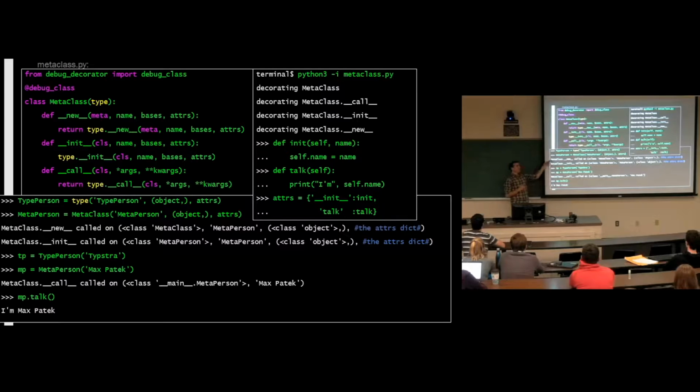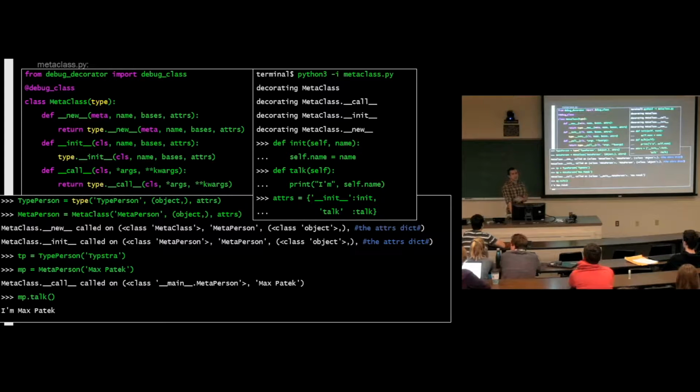So what have we got here now? We've got some, basically, I like to think of these as hooks. By implementing new, init, and call in the metaclass, we can hook into various points in the class creation cycle. So by implementing call, we can override how instances of our metaclass will instantiate objects. By implementing new, we can change how subclasses of our metaclass are instantiated in the first place. Does that make sense?